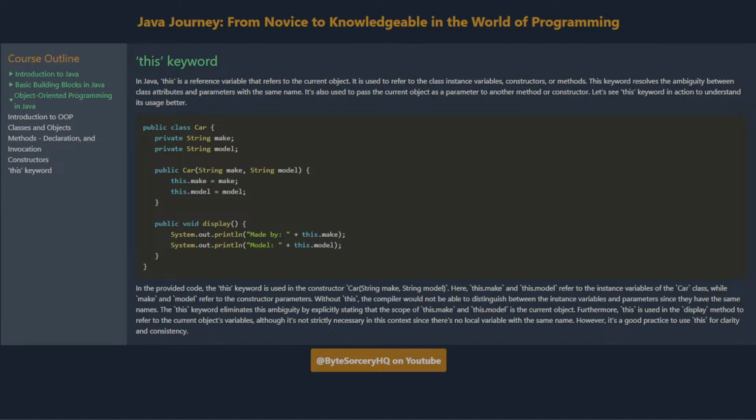Furthermore, this is used in the display method to refer to the current object's variables, although it's not strictly necessary in this context, since there's no local variable with the same name. However, it's a good practice to use this for clarity and consistency.